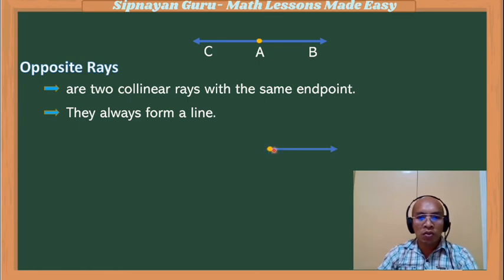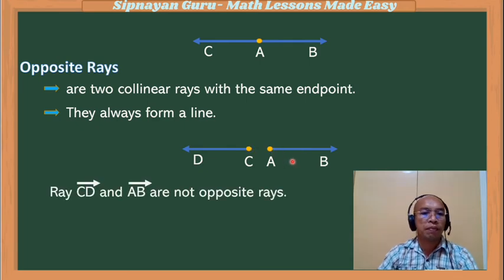Suppose, let's illustrate this one. This is another ray, AB, and another point here, which is point C, and this is point D. Now, in this case, these two rays are collinear. However, these two collinear rays are not sharing the same endpoint. That is why we cannot consider these two collinear rays as opposite rays, again because they don't share a common endpoint.